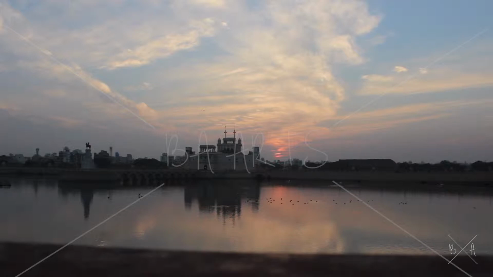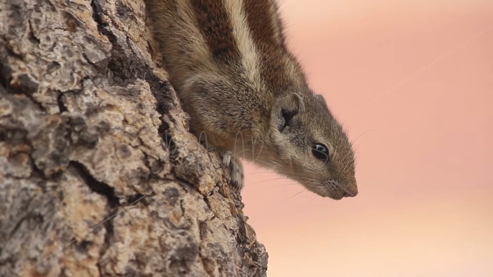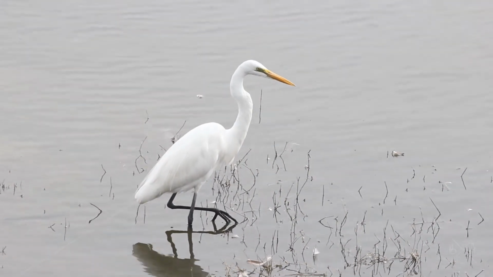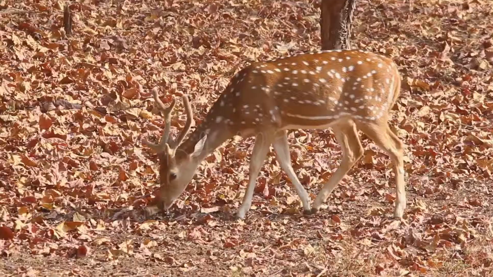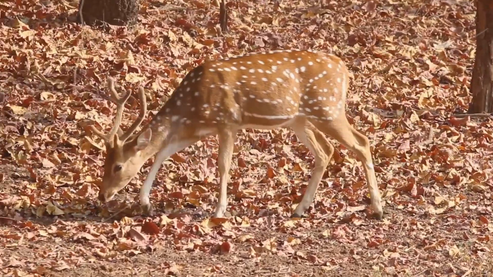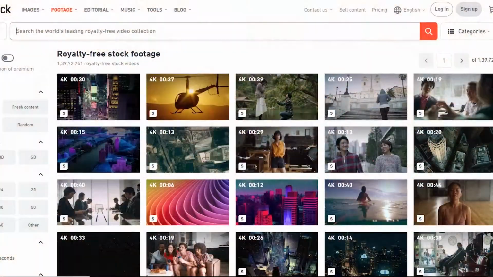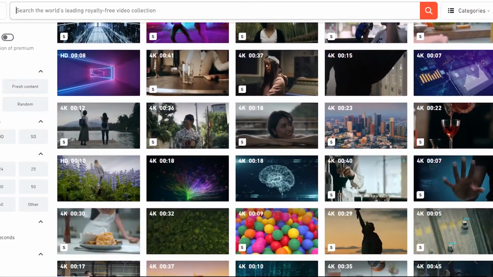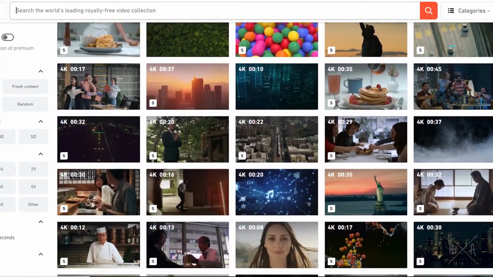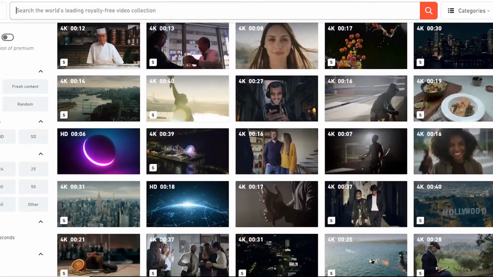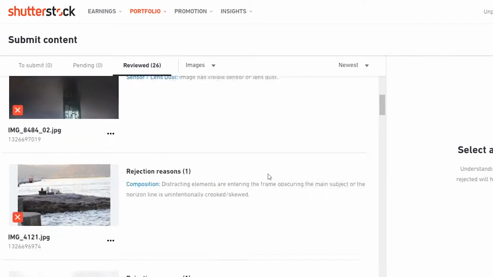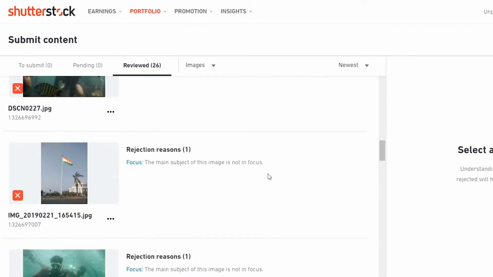Today I will show you some basic tips to avoid rejections of your pictures and videos for stock agencies like Shutterstock, Pond5, Blackbox and more. If you are uploading stock photographs and videos, this video may help you. Many photographers are contributing to stock agencies' websites. Some videos or pictures get rejected, and agencies mention the reasons why they reject your video or photo.